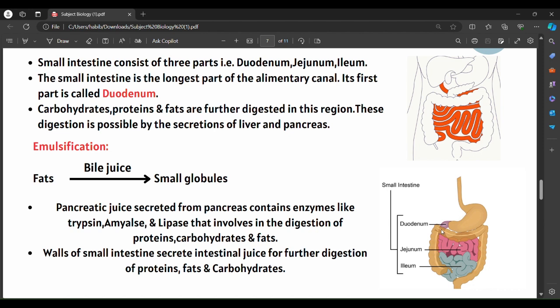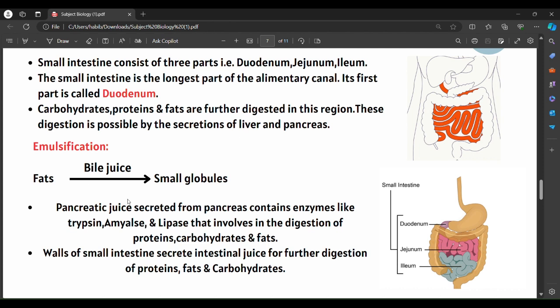Here again, the further digestion of these food components is aided by the secretions of the liver and pancreas. You might wonder why the secretion of the liver and pancreas is entering into the duodenum region. It is because the duodenum doesn't have any enzymes to digest these food components. That is why the liver and pancreas secrete their juices into the duodenum.